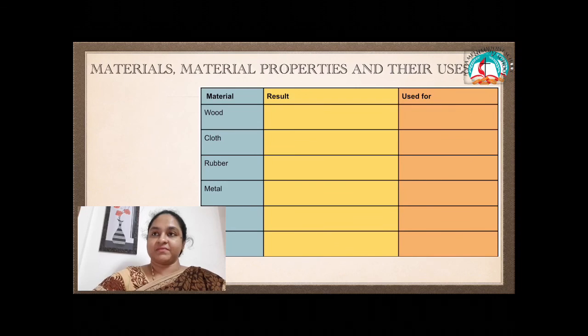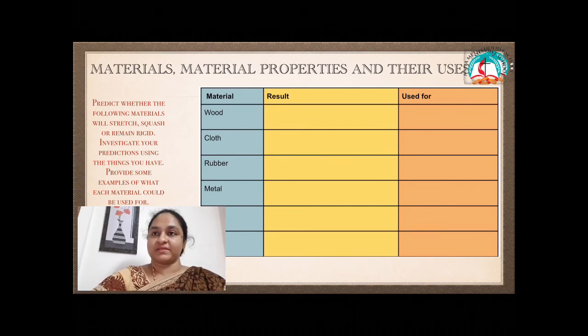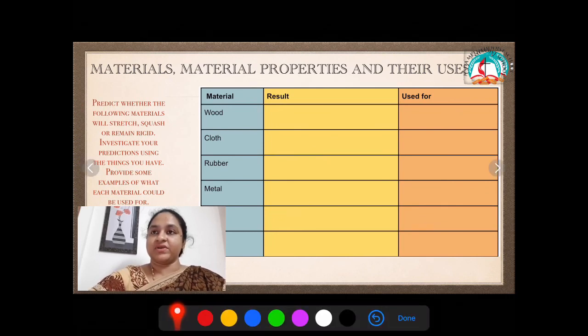Then materials, material properties and their uses. We are going to predict whether the following materials will stretch or squash or remain rigid. Investigate your predictions using the things you have. Provide some examples of what each material would be used for.